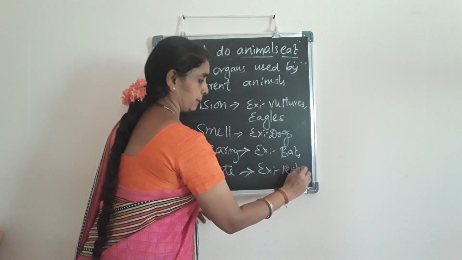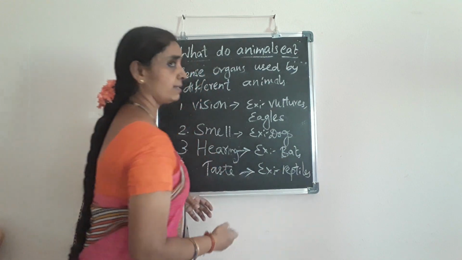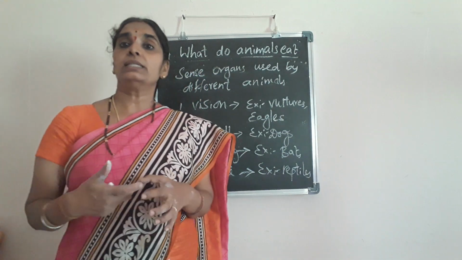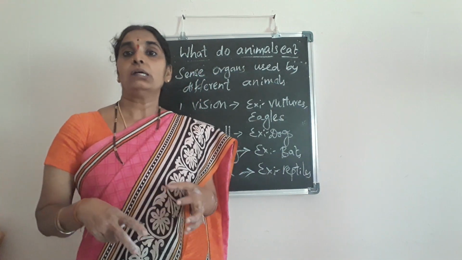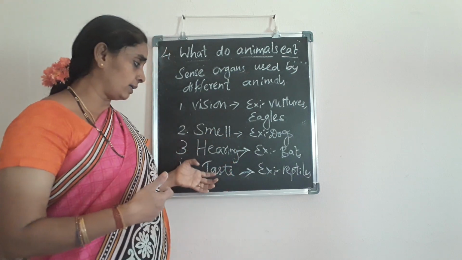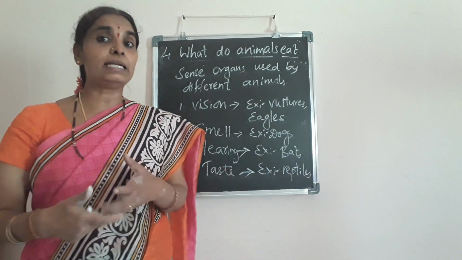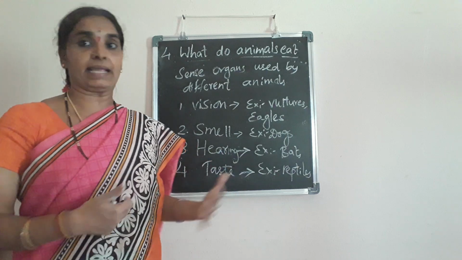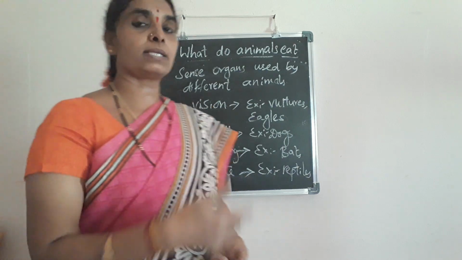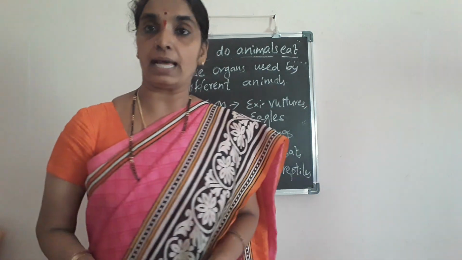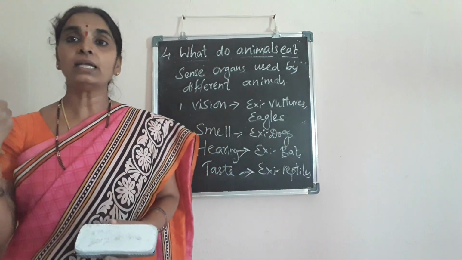Not only snakes or lizards, any reptiles which move or crawl have a highly developed sense of taste. Is it clear? So these are the sense organs used by different animals in tracking down their food.